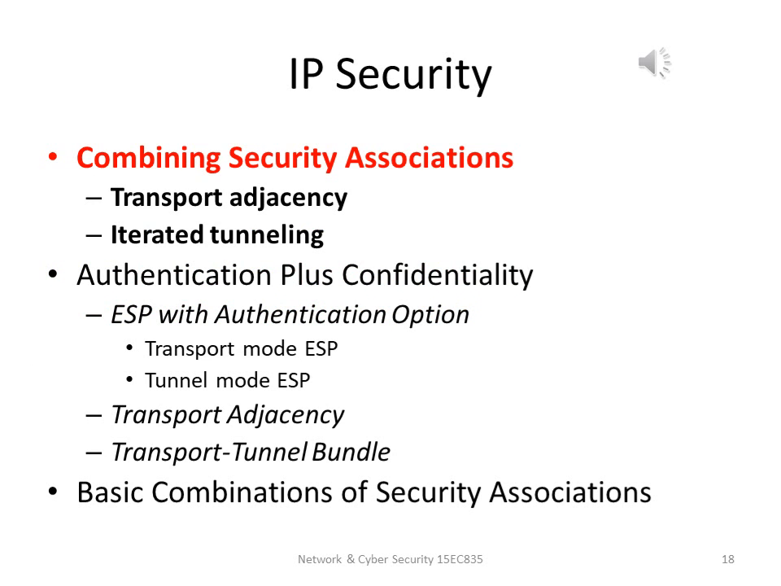So coming to IP security, combining security associations: transport adjacency, iterated tunneling, authentication plus confidentiality, ESP with authentication option, transport mode ESP, tunnel mode ESP, and transport adjacency and transport tunnel bundle, and we will end with the basic combination of security associations if time permits.